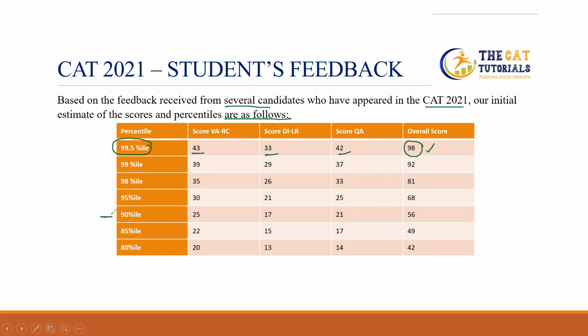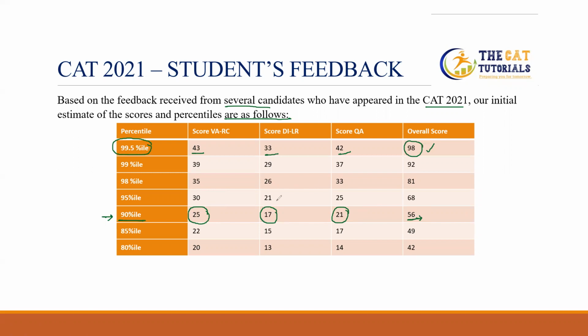Suppose we are expecting the 90 percentile. So how can you get the 90 percentile? If you get about 25 scores in VA and RC, 17 scores in DI and LR, and 21 scores in the quant section, and your overall score is about 56, then you can get the 90 percentile. So students, here we are providing you the complete tables.